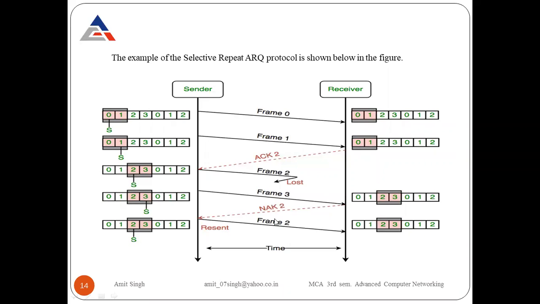The same situation in the case of go back N ARQ: whenever a frame is lost, it resends frame number 2 and frame number 3. But in this case, it only sends the negative acknowledgement of frame number 2, and does not send any acknowledgement for frame number 3. Clear? So this is all about the selective repeat ARQ.